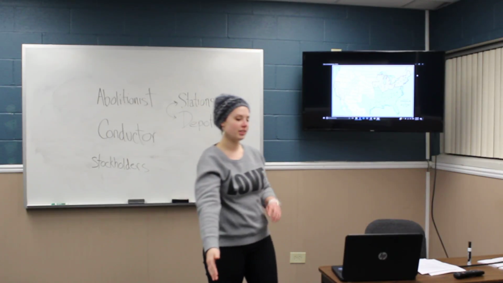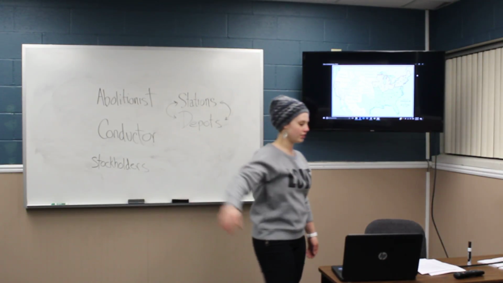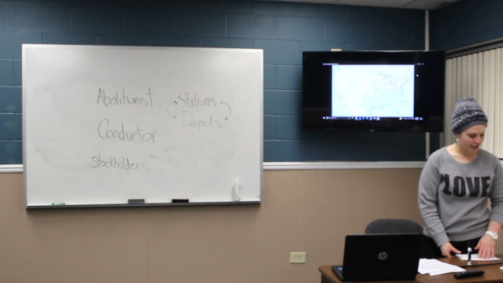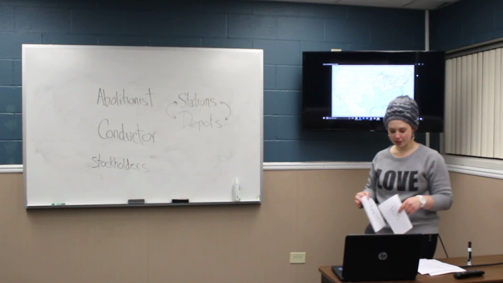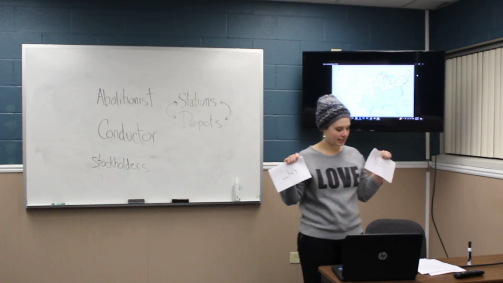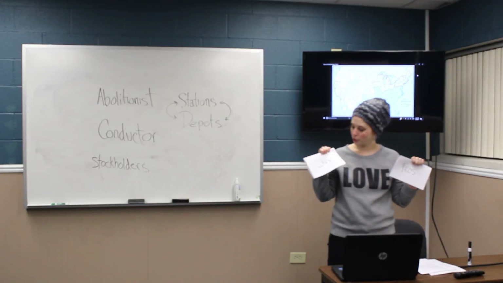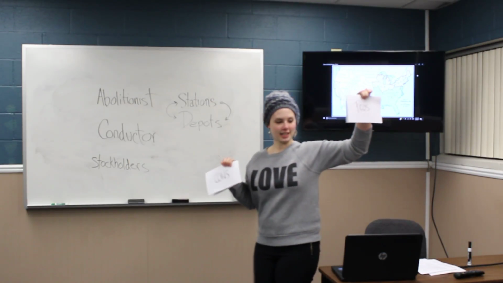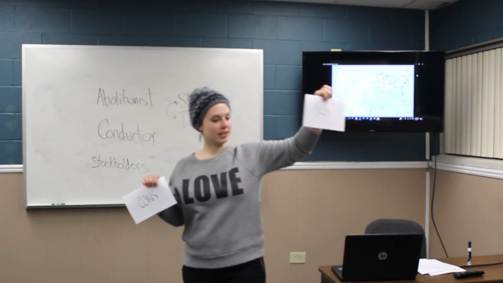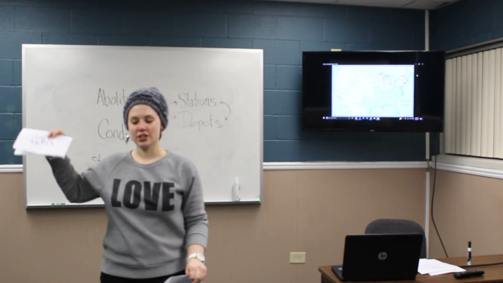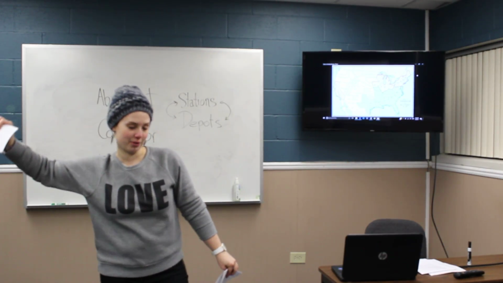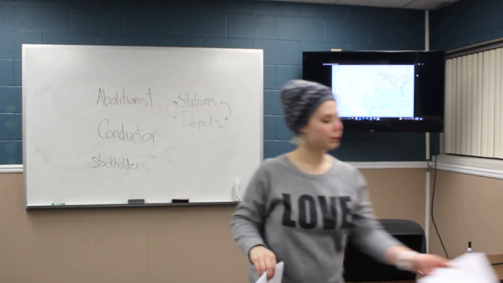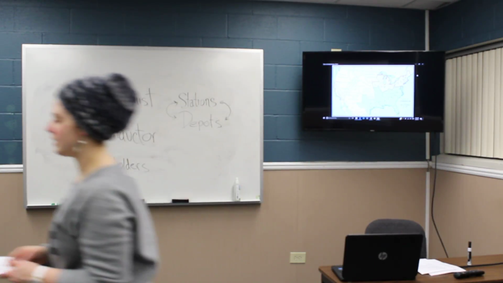All right, so what we're going to do next, I am going to split this classroom down the half. So if you're on this side, you're on a team. If you're on this side, you're on a team. I'm going to give you and your team a card. One's going to say pro, and one's going to say con. Okay? Pros are positive reasons. So if you're trying to convince someone of something, this is a good thing. Cons are negative reasons. This is why you wouldn't want to do it, okay? So we're going to go ahead and make this side pros, and this side cons.